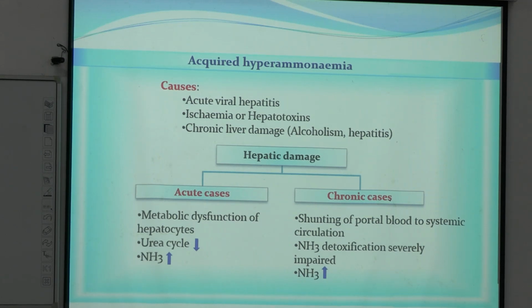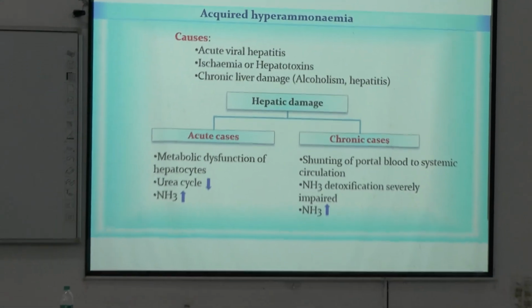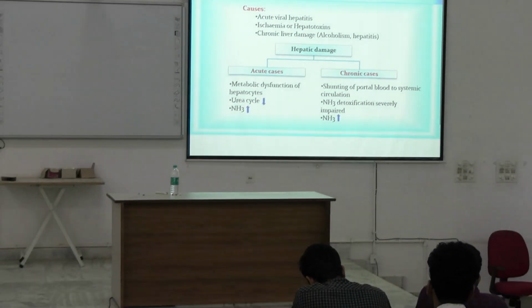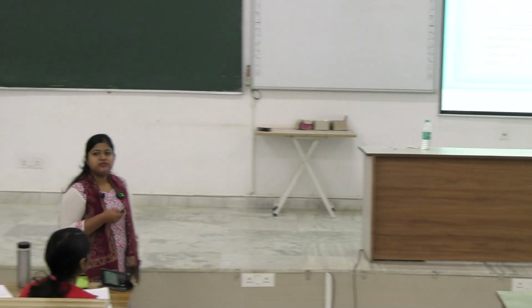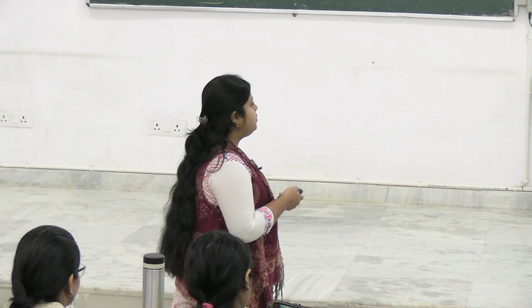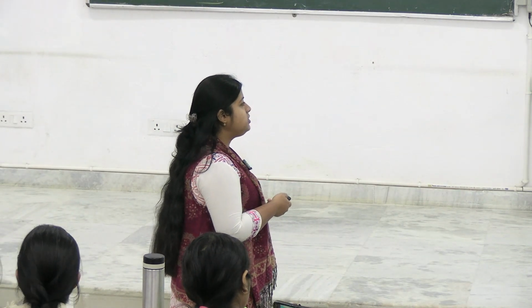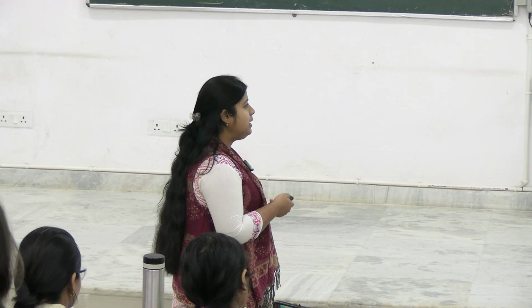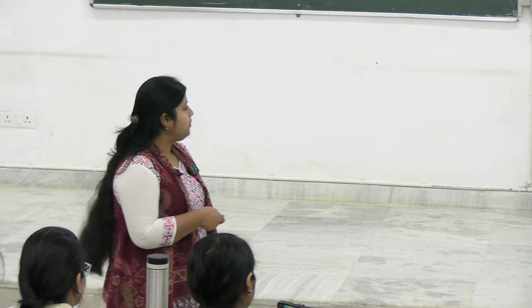So this acquired hyperammonemia can occur acutely, with sudden onset in adults, and also in case of a chronic disease. Okay. So the acute causes can be metabolic dysfunction of hepatocytes in case of acute viral hepatitis, where the enzymes are deranged. In acute viral hepatitis, there will be metabolic dysfunction of hepatocytes where the urea cycle is depressed. So ammonia concentration will rise.